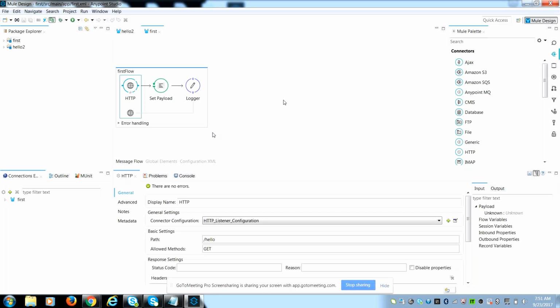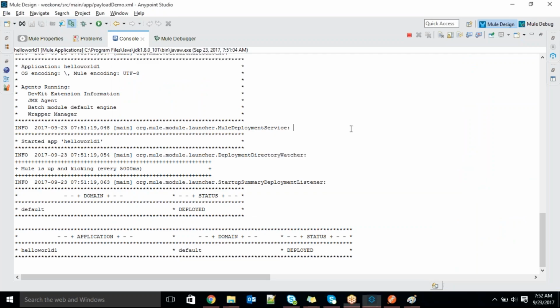Let me try to share my screen. Maybe it's because you are using Community Edition, right? Yeah, I don't know. Okay. Can you see my screen?